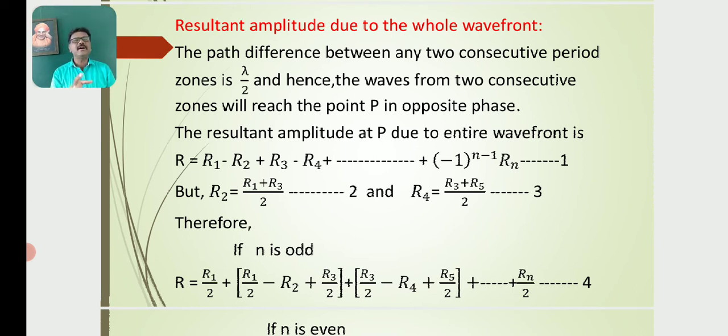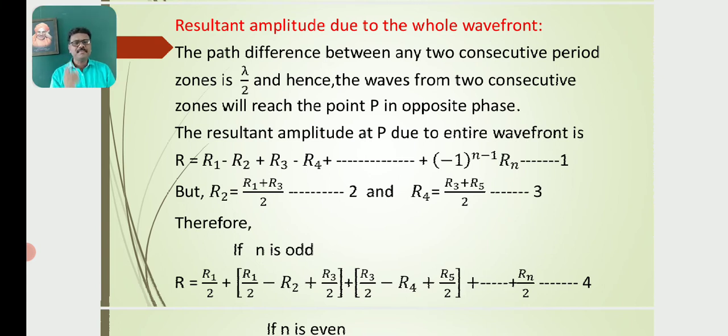Then the resultant amplitude at P due to the entire wavefront is given by R is equal to R1 minus R2 plus R3 minus R4 plus etc. plus or minus (-1) to the power of n minus 1 Rn. Let this be equation number 1. But R2 is equal to (R1 plus R3) by 2. Let this be equation number 2. And R4 is equal to (R3 plus R5) by 2. Let this be equation number 3.